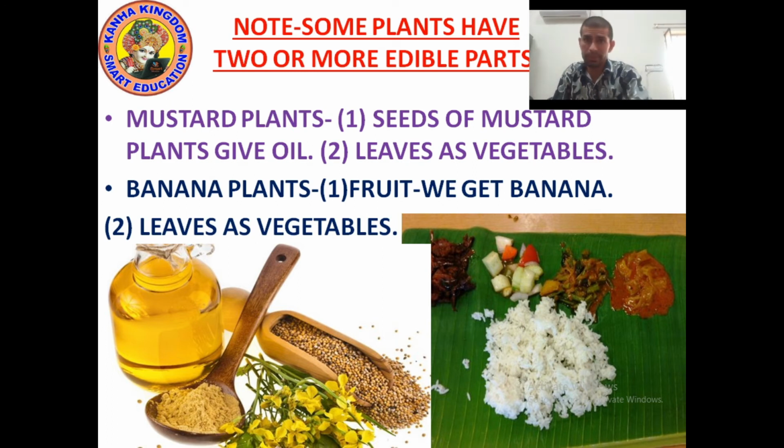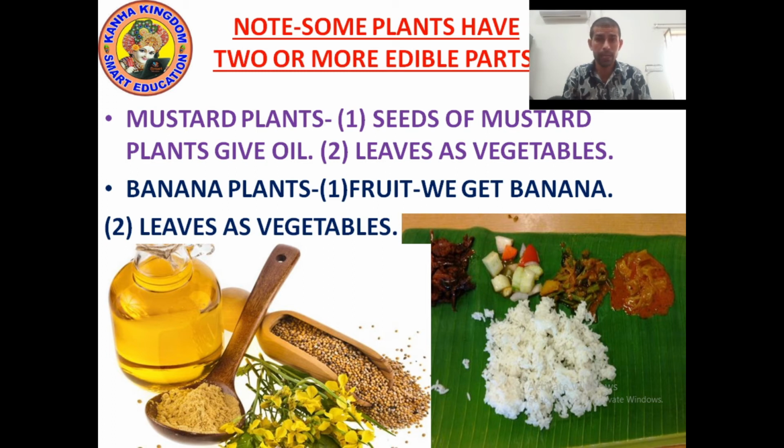Look at the first picture, mustard. Mustard has two edible parts. The first edible part is seed, because from seeds we get oil. Seeds of mustard plants give oil. Second is leaves. We use leaves of the mustard plant as a vegetable.